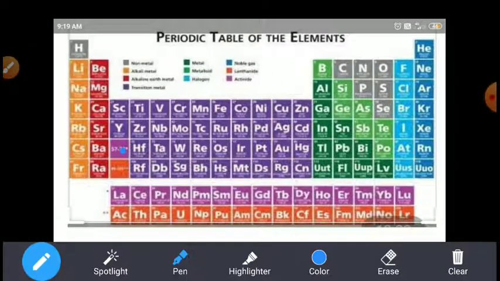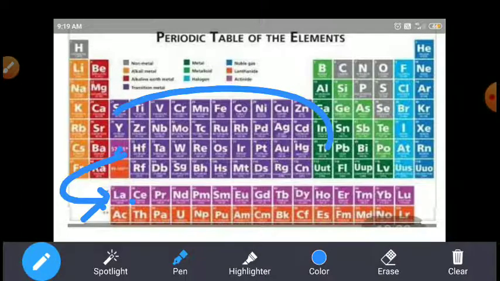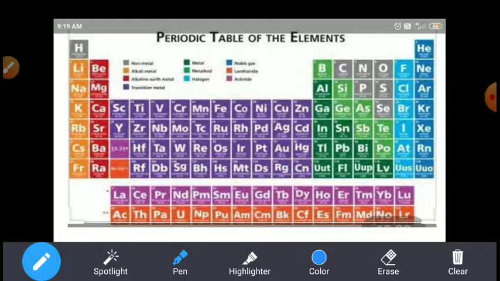So here, these elements belong here only. Whatever these elements are, they are separated from here because these elements are more reactive than those elements.